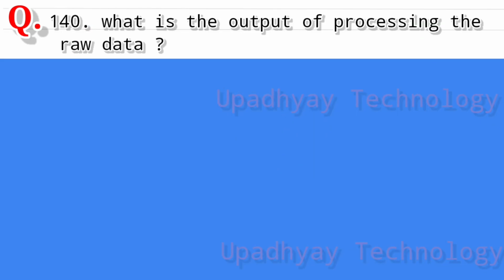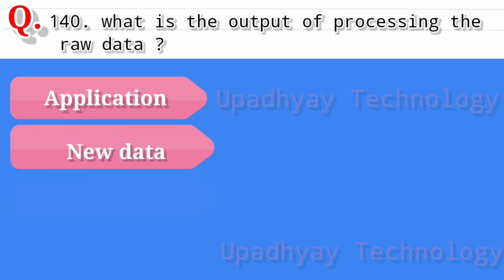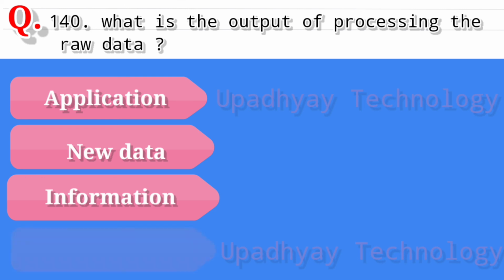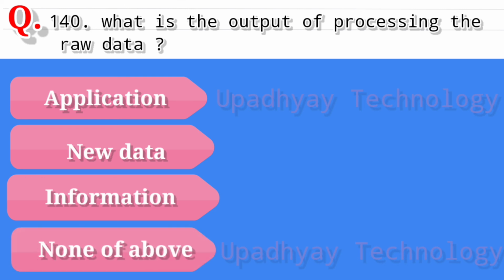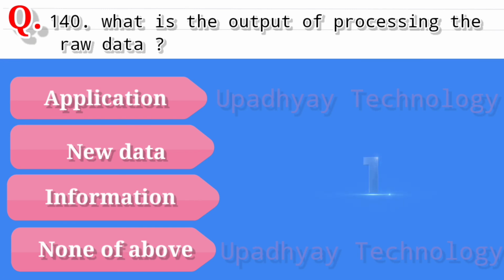Question number 140. What is the output of processing the raw data? And the options are application, second option is new data, third option is information, and the last option is none of above. And the correct answer is information.